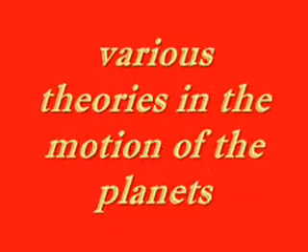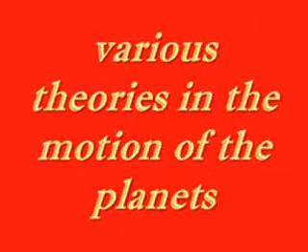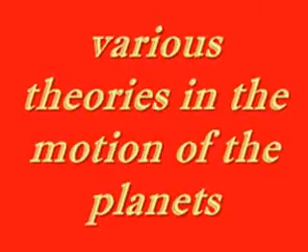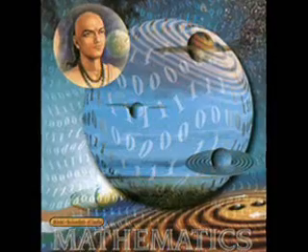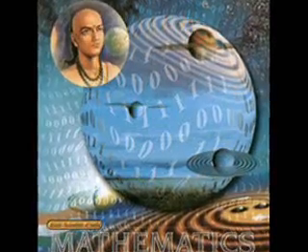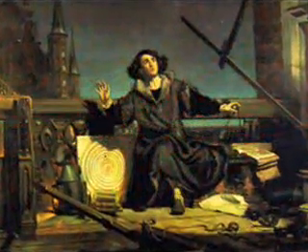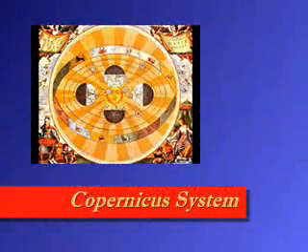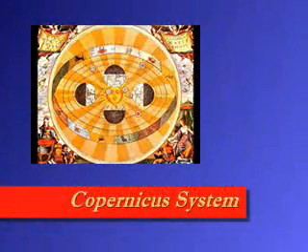There are various theories on the motion of the planets, and there are different people with different ideas from their time periods. Each philosopher attempted to expand on the thoughts of past philosophers. One of the earliest was a man named Copernicus, who invented the Copernican system. This was the first modern European theory of planetary motion that was heliocentric.